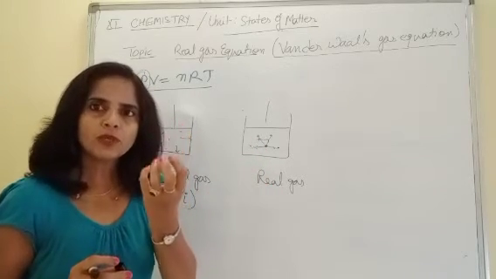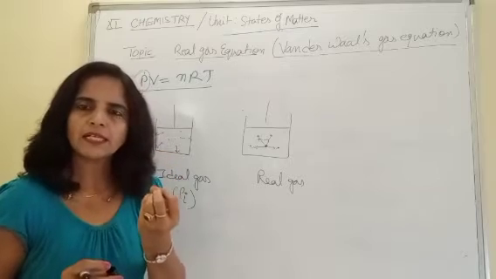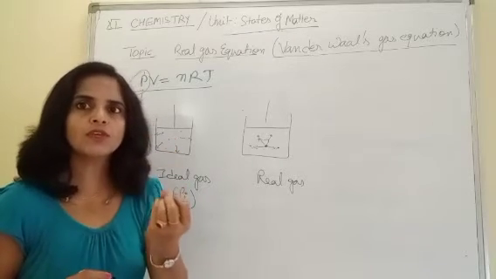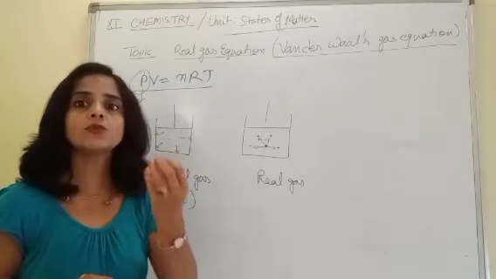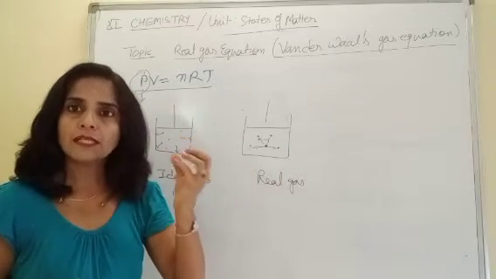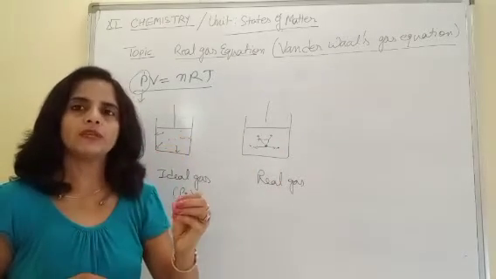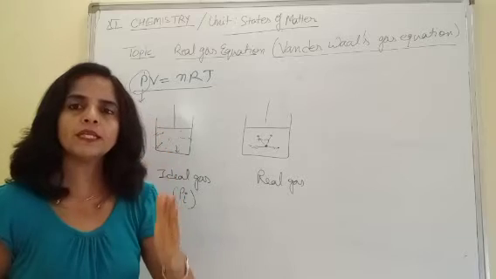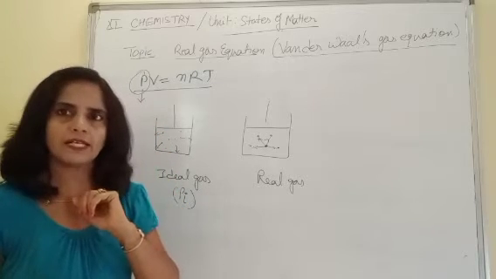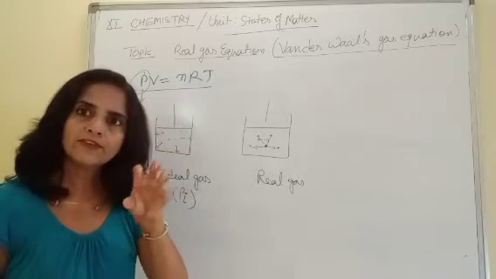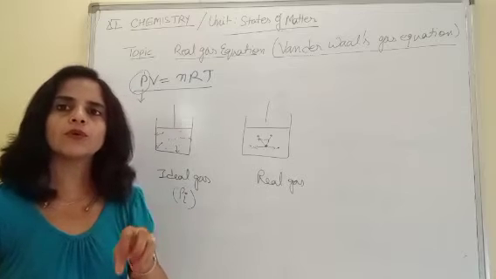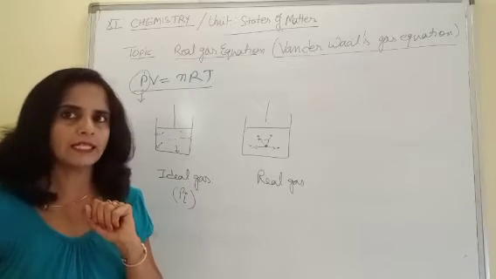So, before colliding with the wall of the container, this force of attraction needs to be broken. It means some amount of energy is consumed in breaking this force of attraction. With leftover energy, this molecule collides with the walls of the container.